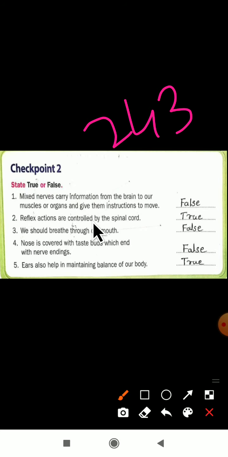Reflex actions are controlled by the spinal cord. Yes, it is a true statement. Reflex actions are controlled by whom? They are controlled by the spinal cord. It is a true statement.